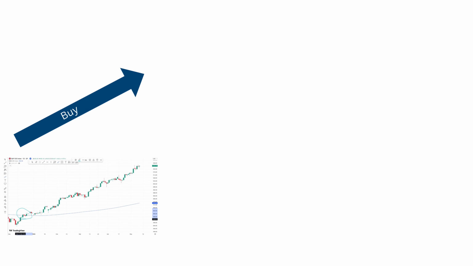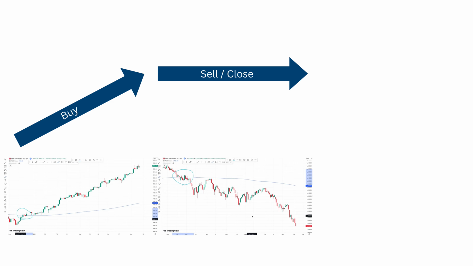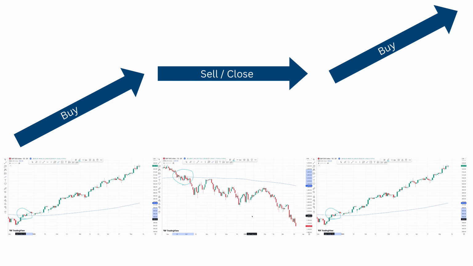Using this long-term trend indicator can help us identify positive trends and avoid downturns, making our investments not only more profitable, but also less risky by steering clear of bear markets. Without further ado, let's get started.